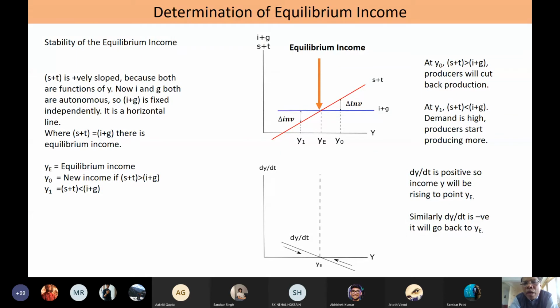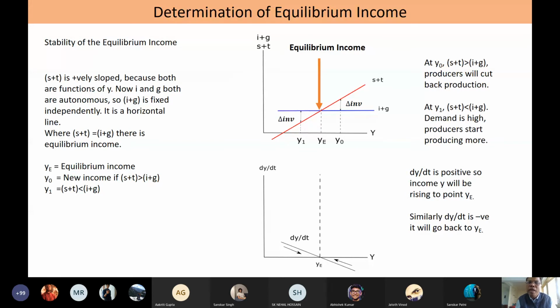On the other side, if actual Y is Y1, there will be an increase in income until it becomes YE. Here, del Y by del T will become positive. So the economy is in the phase of boom. It is realizing a positive growth rate. So in one case there is a negative growth rate, in the other case there is a positive growth rate. But neither of them is a case of equilibrium income.